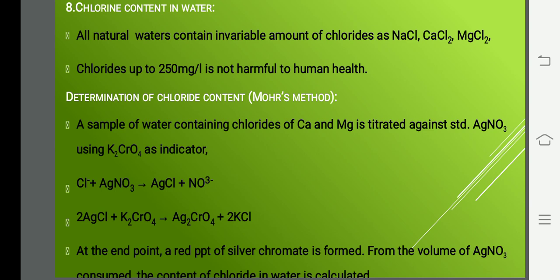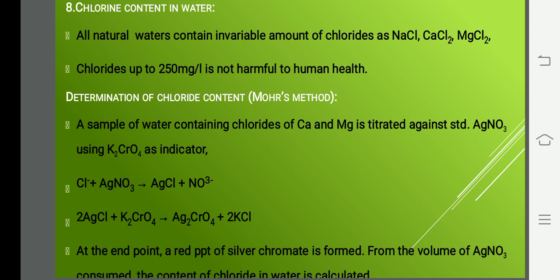Okay, so coming to the determination, we are doing it by titrimetric method only, and the method is called Mohr's method. The chemicals we are using here: your burette solution is standard silver nitrate, and your indicator is potassium chromate. So it's a precipitation titration.